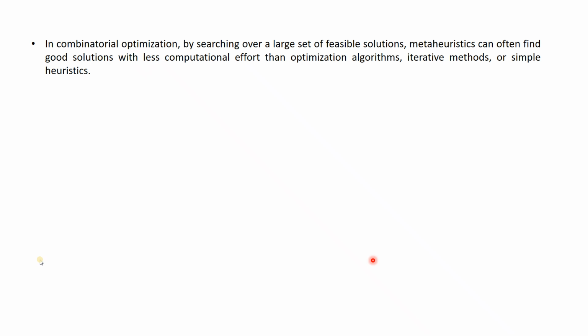So in combinatorial optimization, by searching over a large set of feasible solutions, meta-heuristics can often find good solutions with less computation effort than optimization algorithms, iterative methods or simple heuristics. That means every meta-heuristic technique starts with a stochastic method: it selects some random variables, puts them in the objective function, and finds the solution.